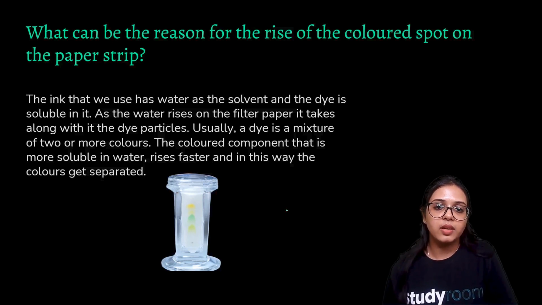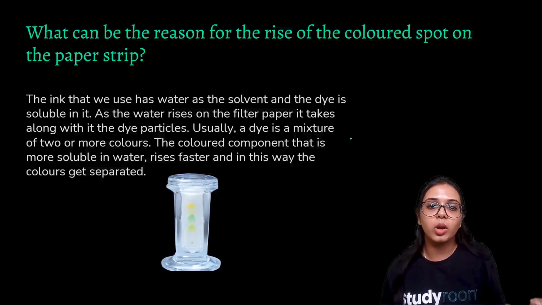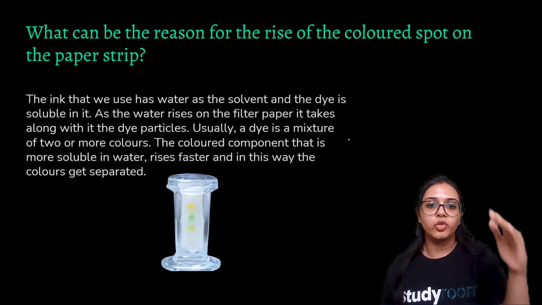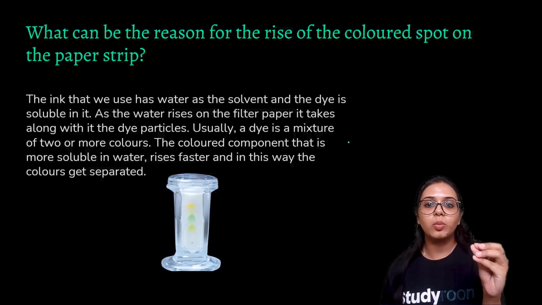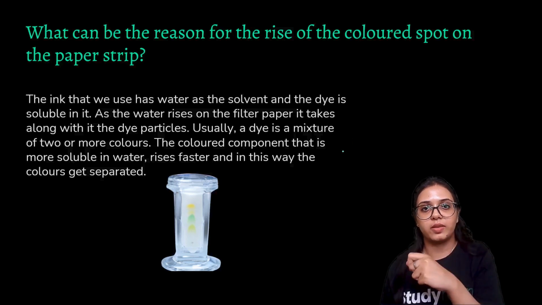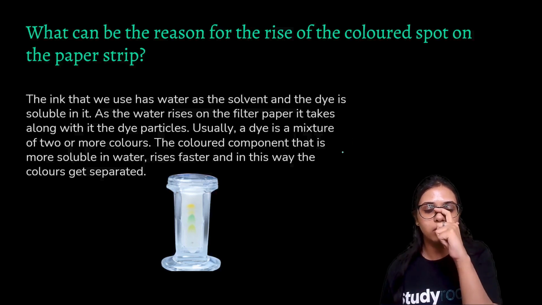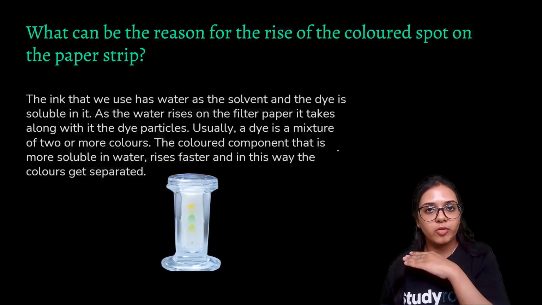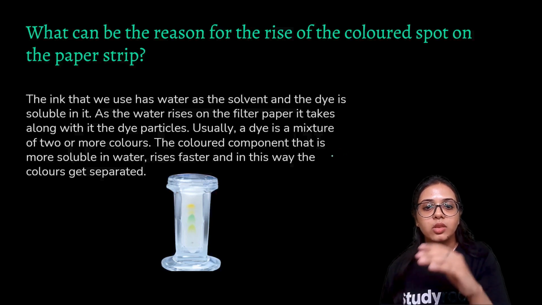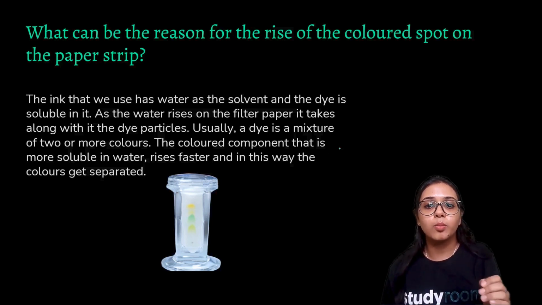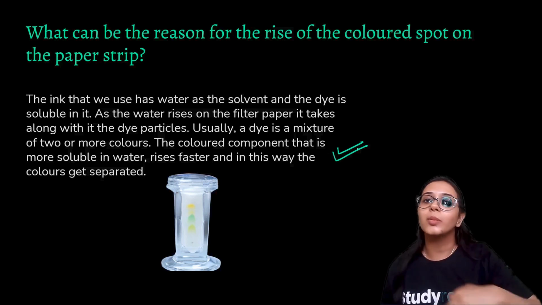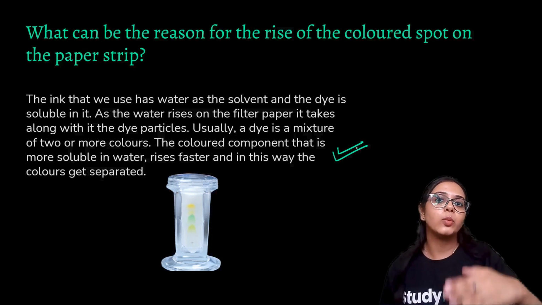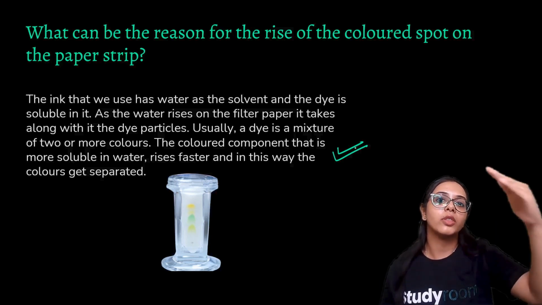So, what is happening here is, since the solvent part also gets washed away with the water, and the solute particles, there must be different components, right? They are different components, and the solubility of those different components must be different. So when water is made to pass through it, the colored component that is more soluble in water will obviously rise faster, because it will tend to move along with the water.